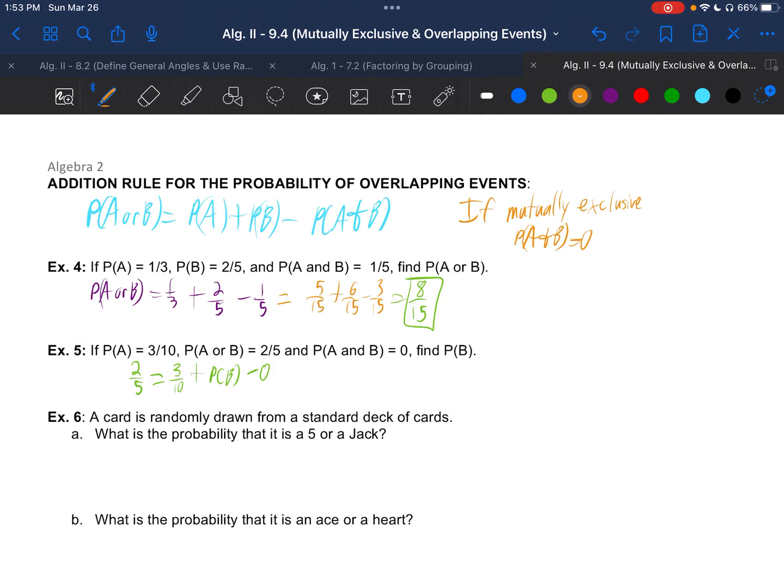So really all you need to do here is subtract 3/10 and get a common denominator. So 2/5 and 3/10. The common denominator is going to be 10, so you're going to have 4 over 10 minus 3 over 10 will give us the probability of B. And that'll tell us the probability of B ends up being 1 out of 10.